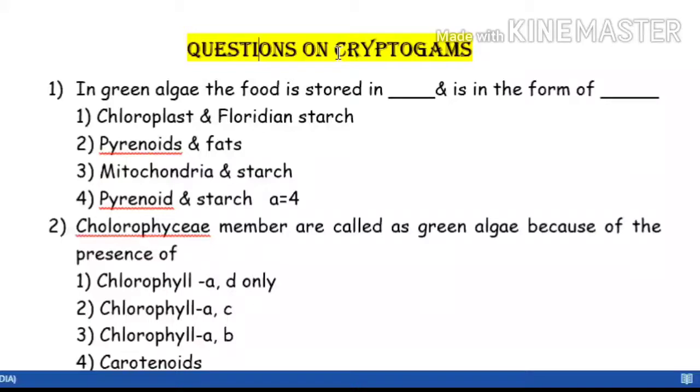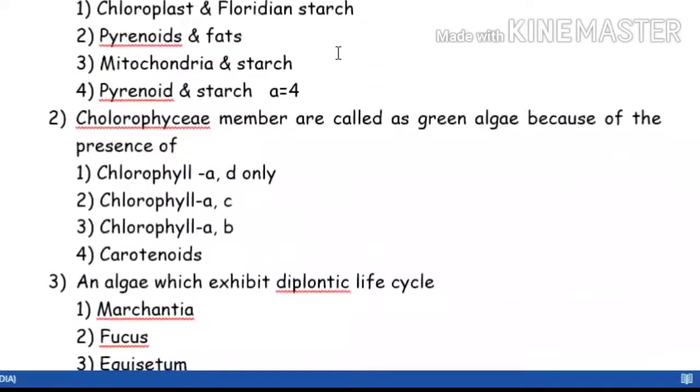So let me start. See the first question. In green algae, the food is stored in... You have to tell where the food is stored and in which form. Please try to solve this.